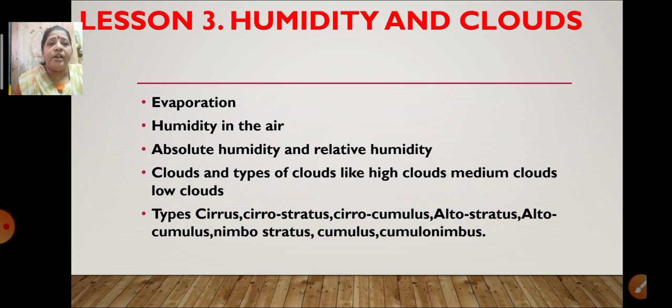Then we have learned about the clouds. High clouds, low clouds, medium clouds, we have learned about it. Then we have learned about the types of clouds also. Which are the types of clouds? Cirrus, cirrostratus, then cirrocumulus, then altostratus, altocumulus, nimbostratus, cumulus and cumulonimbus. These are the various clouds we have learnt about.